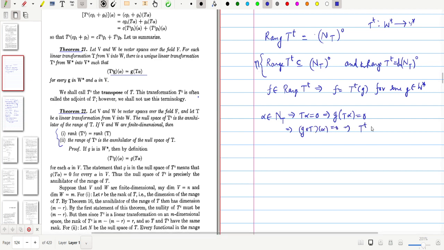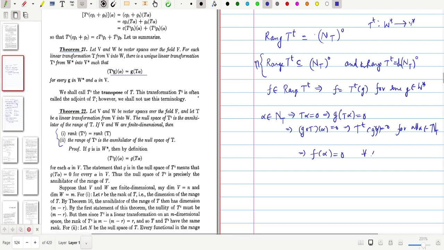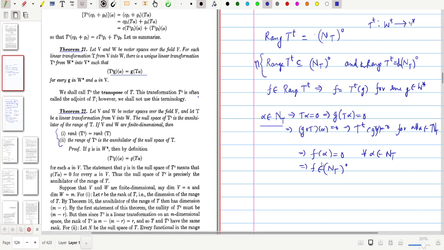That implies T transpose G of alpha is equal to 0, or you can interpret it as T transpose G equal to 0 for all alpha belonging to the null space of T, and consequently this T transpose of G is nothing but F of alpha equal to 0 for all alpha belonging to the null space of T. That means this F is a member of the annihilator of the null space of T. So this implies that F belongs to the range of T transpose implies F belongs to the annihilator of the null space of T. So consequently we have this